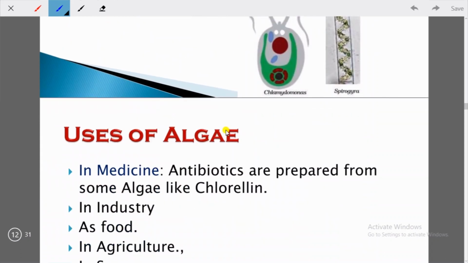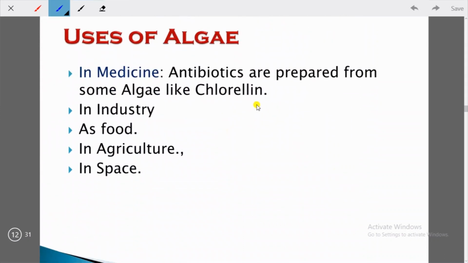So now we'll talk about the uses of algae. The uses of algae are very important. You can see here the algae are being used in medicine. Antibiotics are prepared from algae like chlorella. In industries also they are being used. Different commercial products are obtained from algae like agar, sodium, potassium and iodine. As food they are also used. Algae are rich in nutrients, so they are eaten as salad and soups.